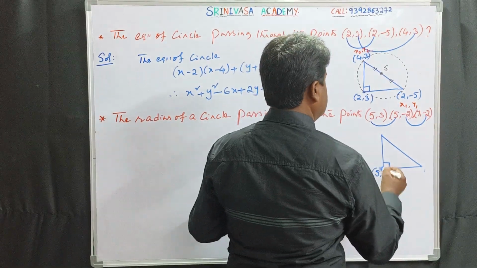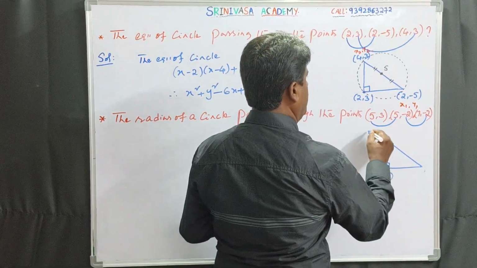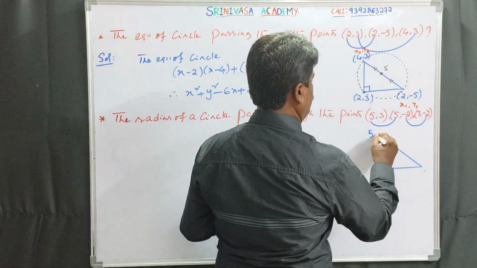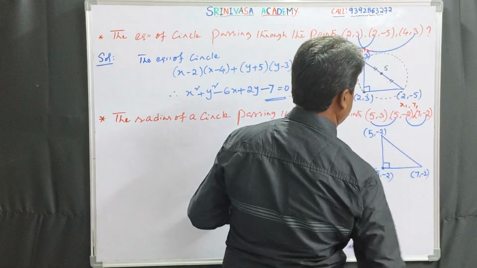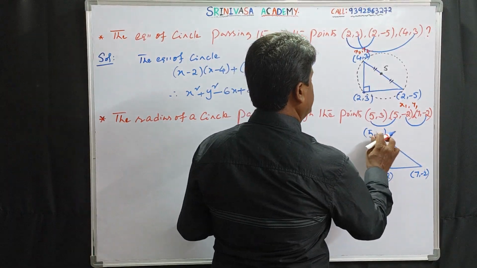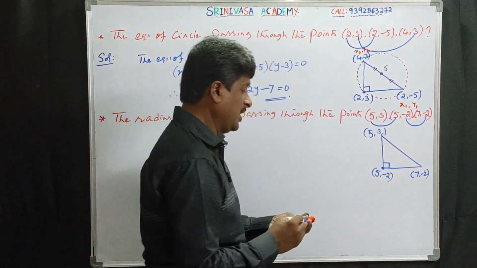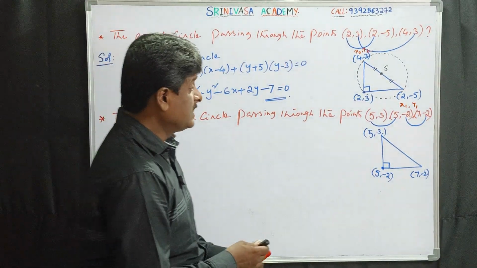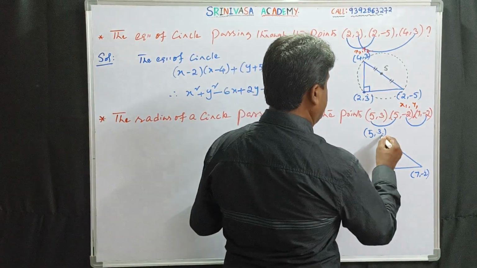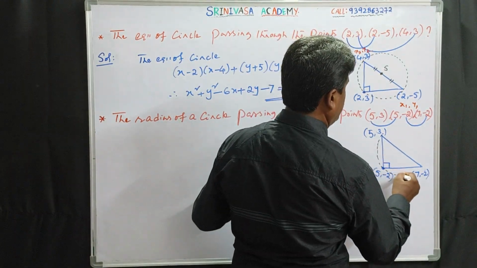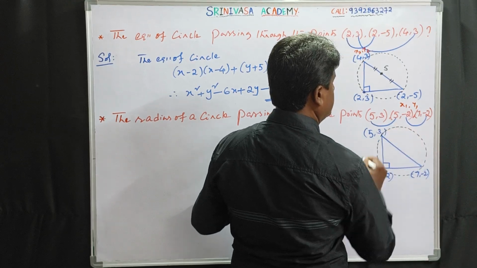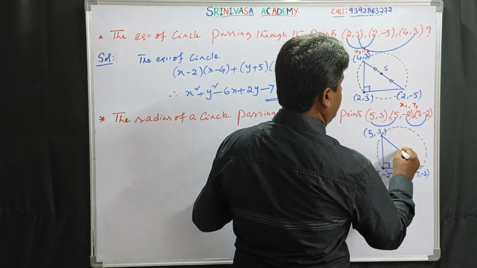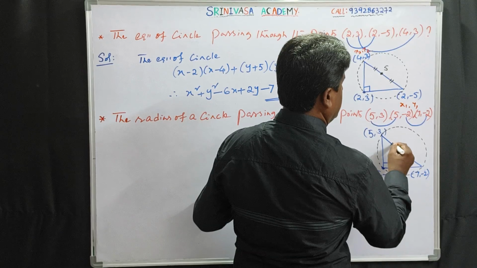Somewhere here (5, -2). This is (7, -2). This is (5, 3), sorry. Now, the radius of the circle passing through these 3 points. This is the circle.